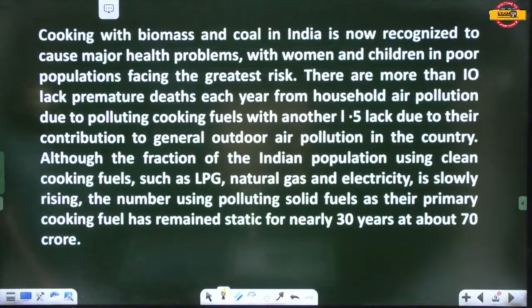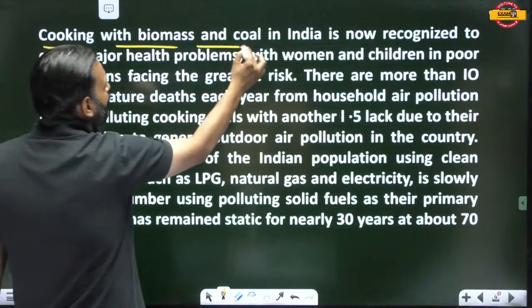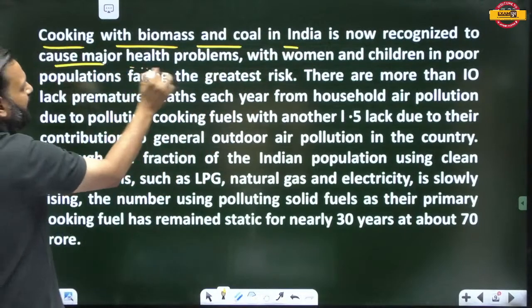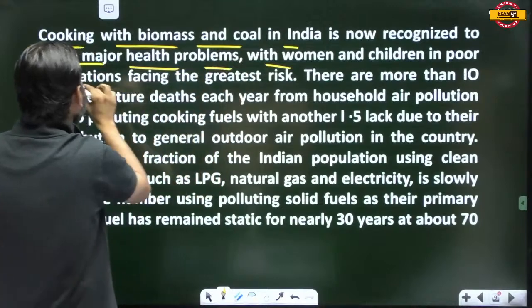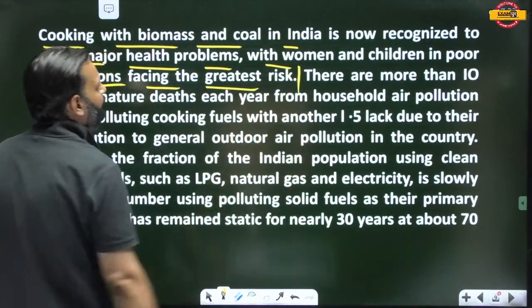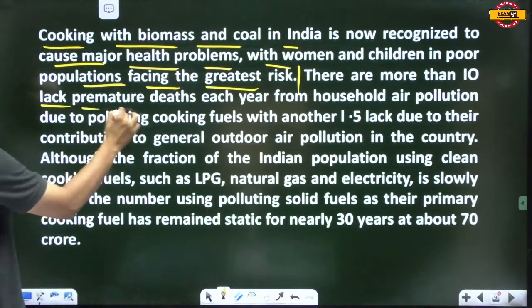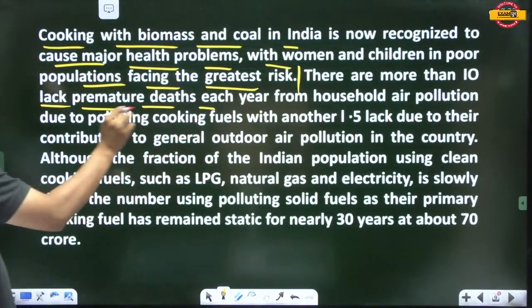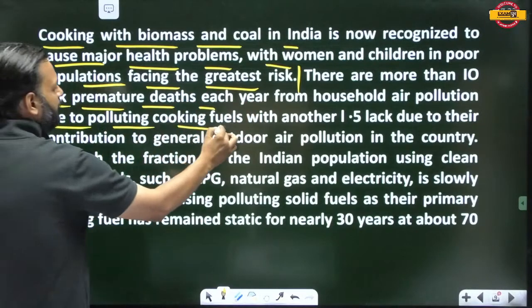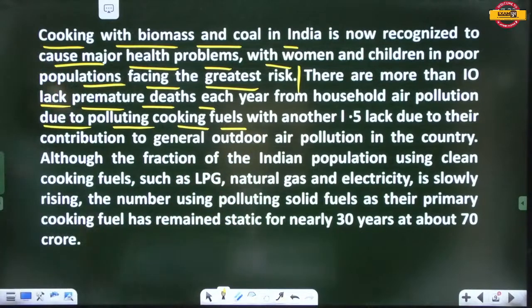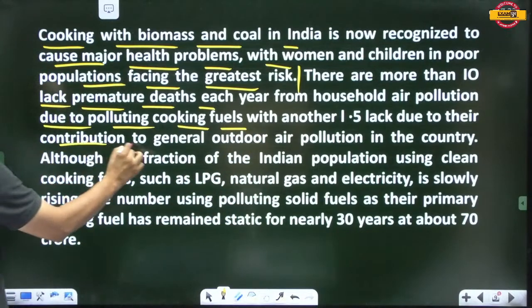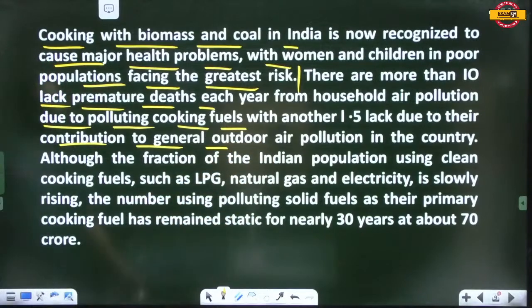Cooking with biomass and coal in India is now recognized to cause major health problems, with women and children in poor populations facing the greatest risk. There are more than 10 lakh premature deaths each year from household air pollution due to polluting cooking fuels, with another 1.5 lakh due to their contribution to general outdoor air pollution in the country.